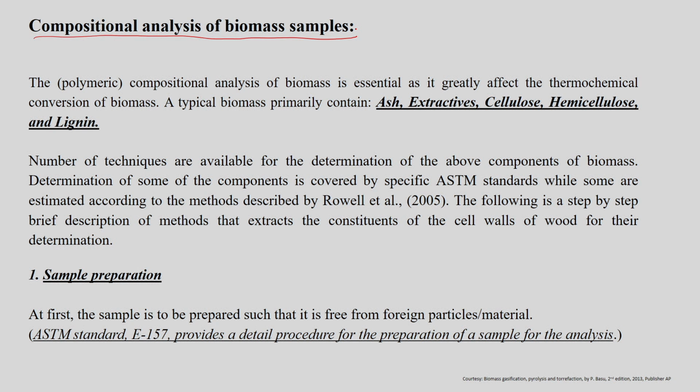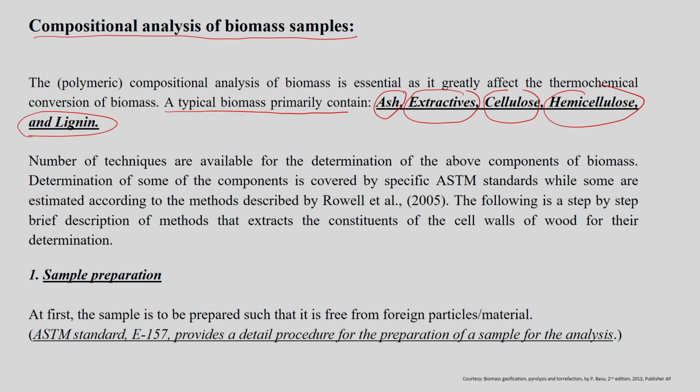The compositional analysis of the biomass sample is very essential. Why? Because it directly affects the thermochemical conversion of a biomass sample. As we know, typical biomass primarily contains ash, extractives, cellulose, hemicellulose and lignin in its composition.